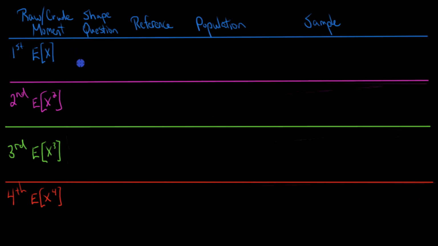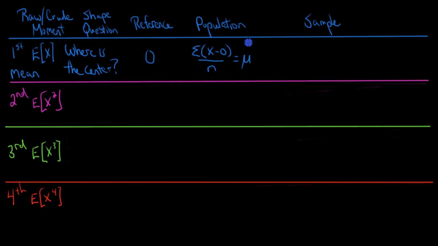So the question that this is addressing related to the distribution is, where is the center? If we want to know the expected value of x, what we really want to know is, what's the average? And that's going to be in reference to 0. So how far are scores from 0 on average? And as we know, that's the mean. And so to calculate the mean, we're adding up each score's difference from 0 and dividing by n. And for a population, this will give us mu. But generally, we don't have the full population, but the formula for calculating this for a sample is exactly the same. But in this case, we call this x bar, the mean of our sample. And that's our first moment.